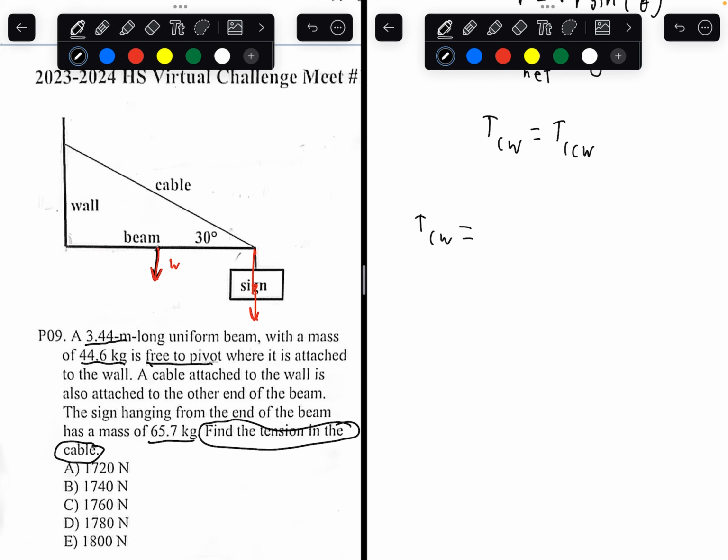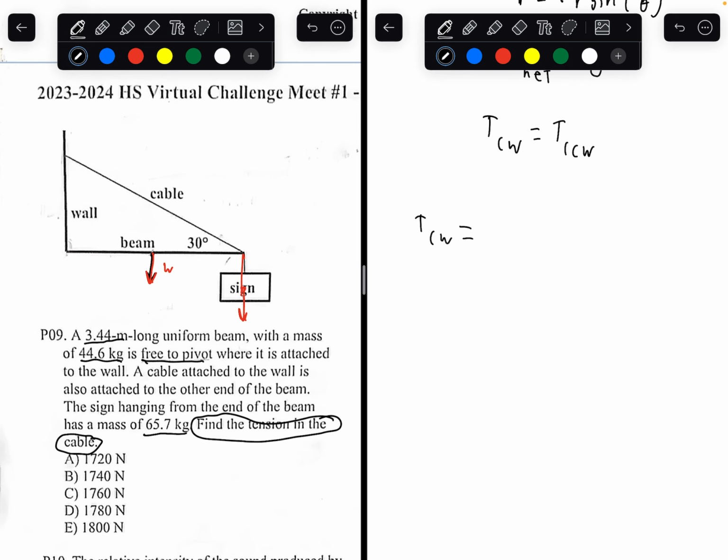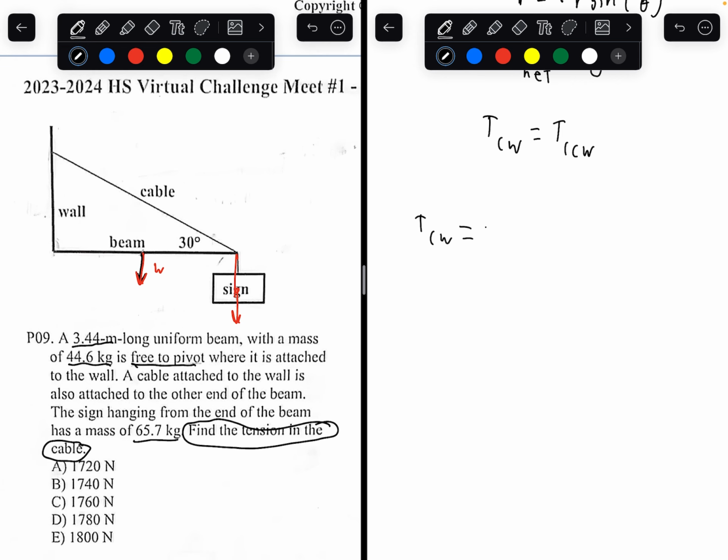Force 1 is just the weight of the beam. The weight of the beam, we know it's a mass of 44.6 times 9.8. That's the weight of the beam. What's the radius of the beam?